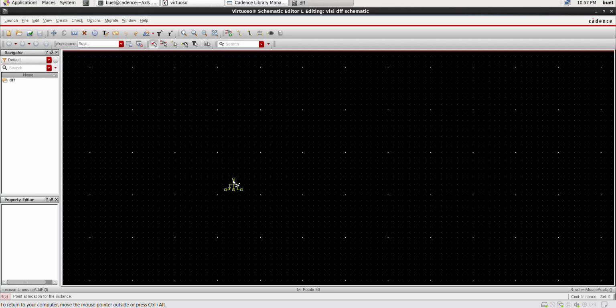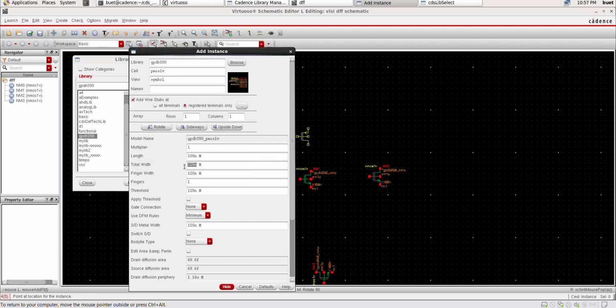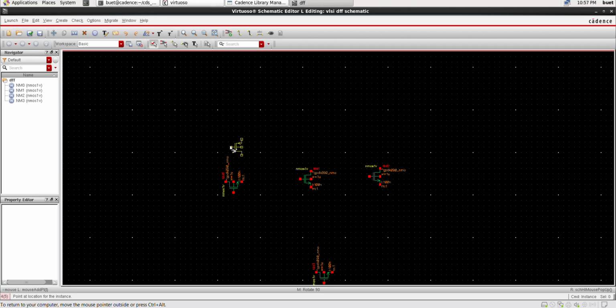NMOS. By pressing R, you can rotate. You can see that it is rotating. I'm taking PMOS now. Make the total width 2 mu. Press R to rotate it upwards.